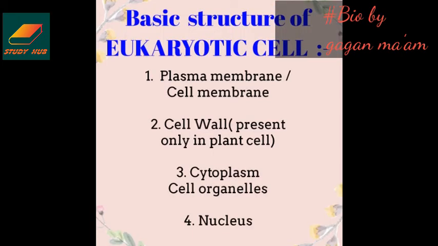Now we will study the basic structure of the eukaryotic cell under the following headings. First, we will study the plasma membrane, also known as the cell membrane. Next, we will talk about the cell wall, which is present in plant cells. Next, we will study the cytoplasm. In the cytoplasm, various cell organelles are present, and we will study them in detail. Next, we will study the nucleus.